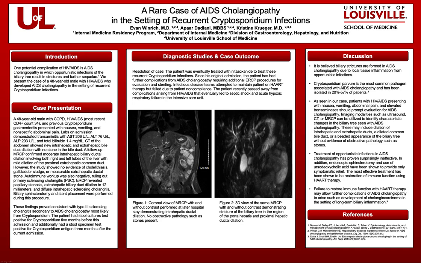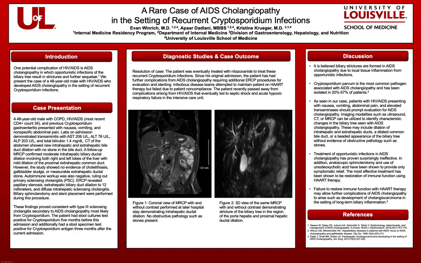A 48-year-old male with COPD, HIV/AIDS with most recent CD4 count of 34, and previous Cryptosporidium gastroenteritis presented to us with nausea, vomiting, and nonspecific abdominal pain. Labs on admission demonstrated transaminitis and an elevated total bilirubin. CT of the abdomen showed new intrahepatic and extrahepatic bile duct dilation with no stone in the bile ducts.